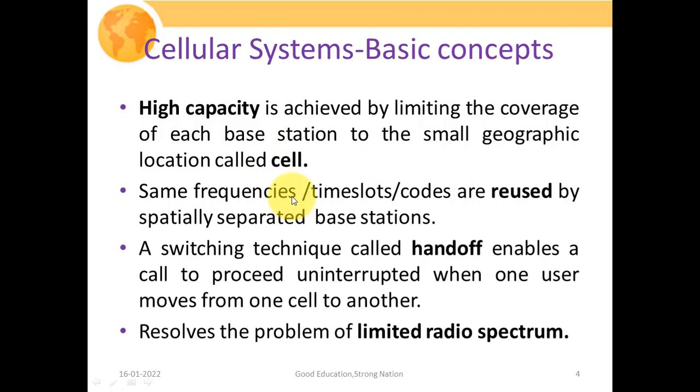Then the same frequencies, time slots, and codes are reused by spatially separated base stations. In order to avoid interference, we can use the same frequencies, time slots, or various orthogonal codes in geographically separated base stations. Obviously, if we transmit our signal in these separated units, then we can avoid the interference.